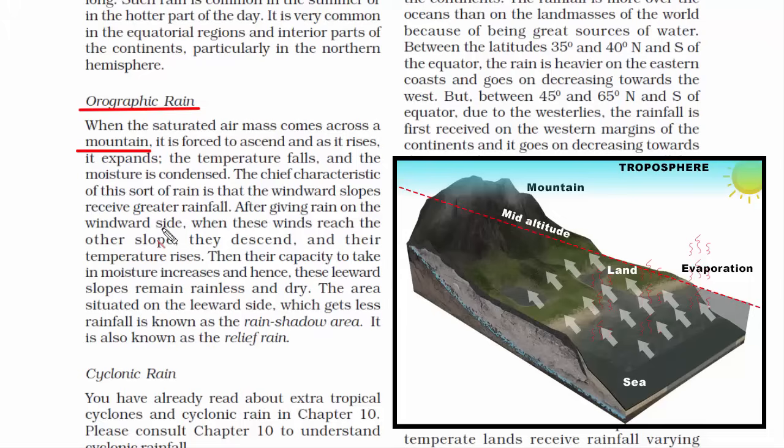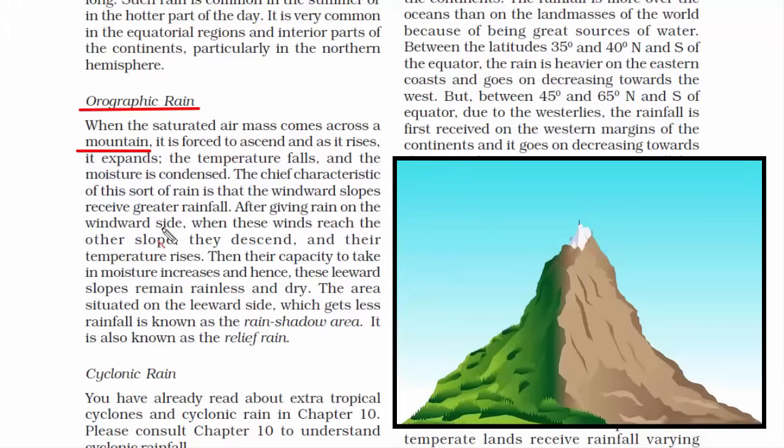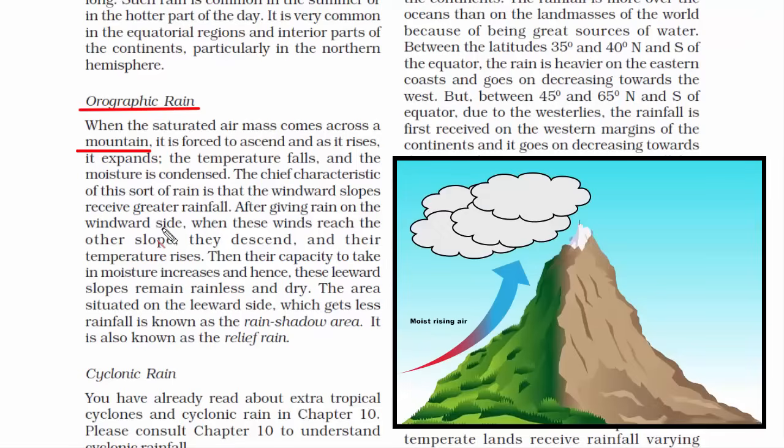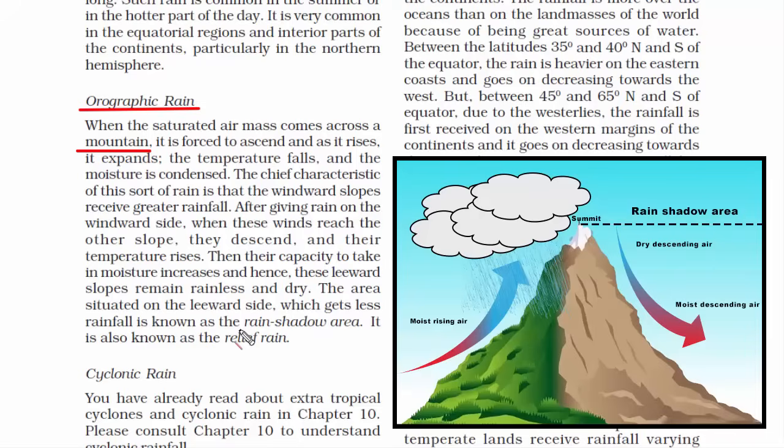Now warm air then starts to cool because atmospheric pressure decreases with altitude. As the warm air begins to cool, the water vapor present in it starts to condense. Clouds begin to form. Then rainfall occurs. As the air reaches the summit of the mountain, it begins to descend. While going up along the slope of a mountain, temperature falls, and while coming down, temperature rises. Automatically, the air's capacity to take in moisture increases because at warm temperature, air can take in more moisture. There will be no rain at this side of the mountain. This area is known as the rain shadow area.